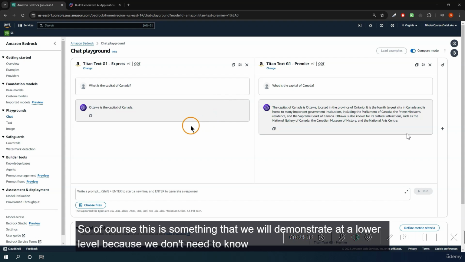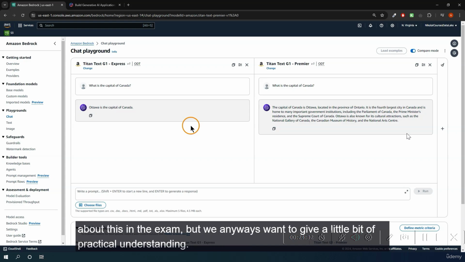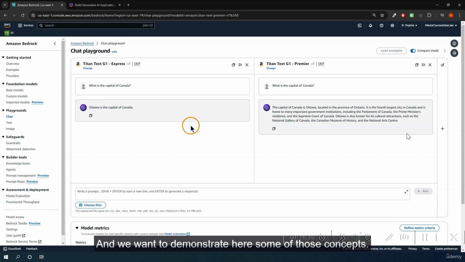So of course, this is something that we will demonstrate at a lower level because we don't need to know about this in the exam, but we anyways want to give a little bit of practical understanding, and we want to demonstrate here some of those concepts. So this is what we want to do in the next lectures.